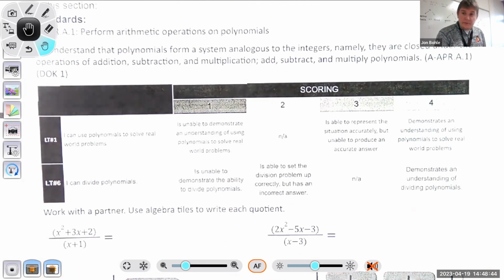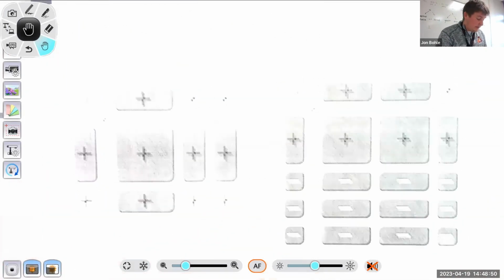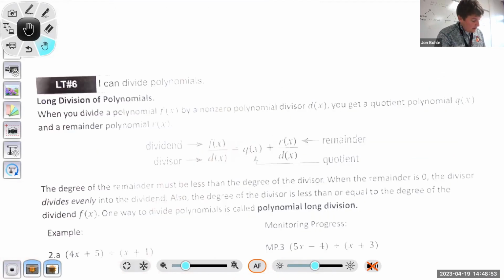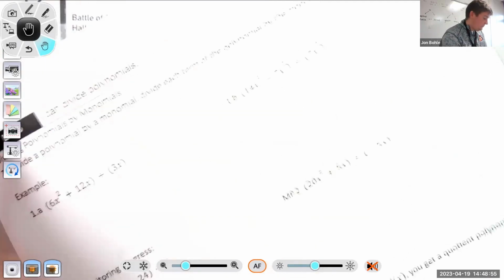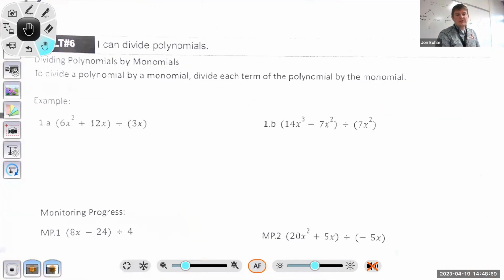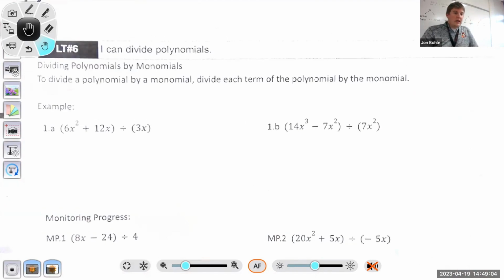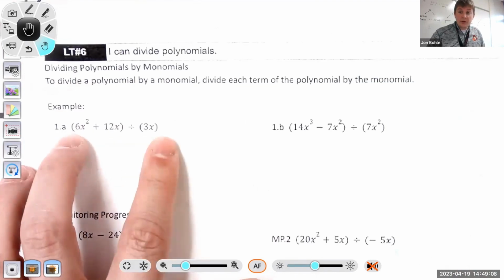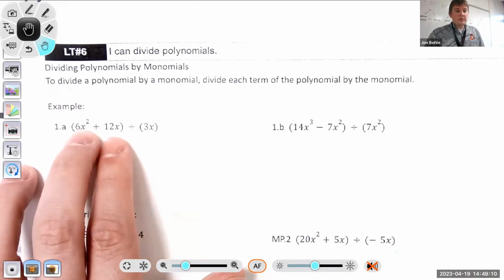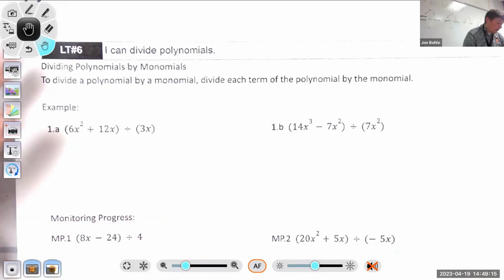These first 2 pages are just over the tile activity that you should have done in class already. So we're going to skip all the way to 7-4, page 3. What we're going to do first is work on some basic division of polynomials, specifically a binomial divided by a monomial, binomial 2-term, monomial 1-term. So here's the first thing that we're going to do.